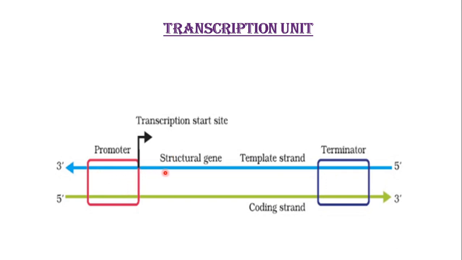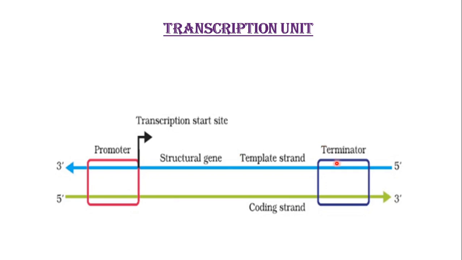It will proceed. It will break the hydrogen bonds initially, and whichever is acting as the template, one of them will act as the template. The direction in which it is moving, the template strand will help in formation of the RNA. The other opposite one will be called the coding strand. It moves on till the complete structural portion, we call this a structural gene, has completed transcription. When it reaches the other end where it can no more remain attached, that portion is known as the terminator. So the transcription unit will include a promoter region, a structural gene and a terminator.